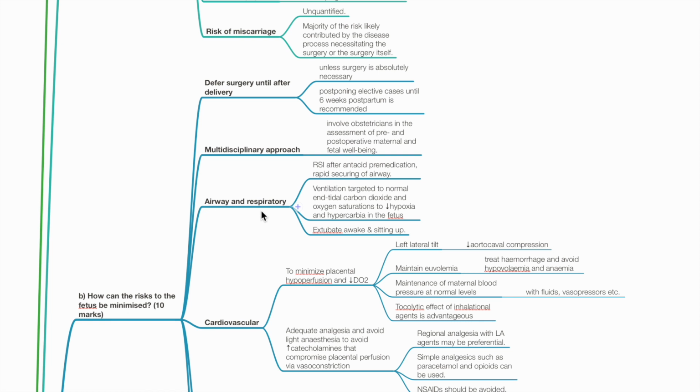Airway and respiratory. RSI after an acid pre-medication with rapid securing of the airway. Ventilation targeted to normal EtCO2 and oxygen saturations to reduce hypoxia and hypercarbia in the fetus. Extubate awake and sitting up. Cardiovascular. To minimize placental hypoperfusion and reduce delivery of oxygen. Left lateral tilt to reduce aortocaval compression.